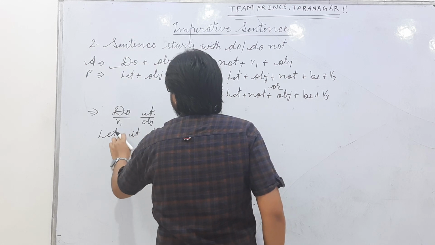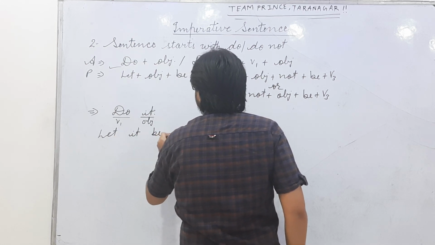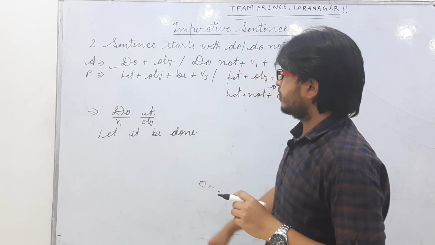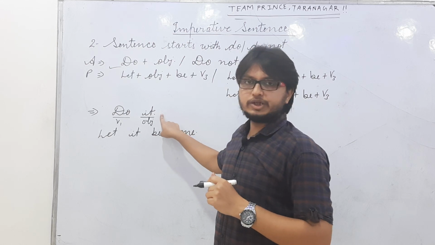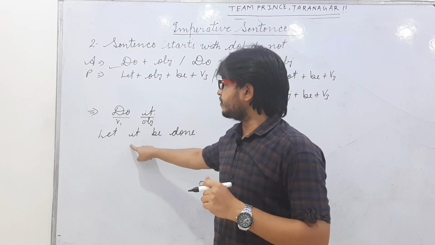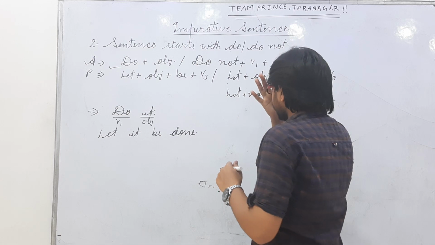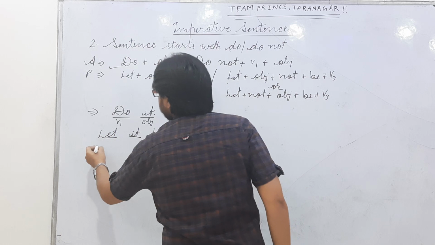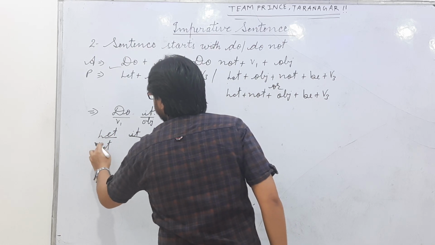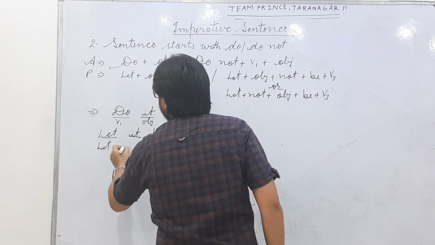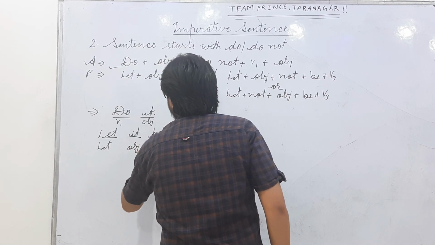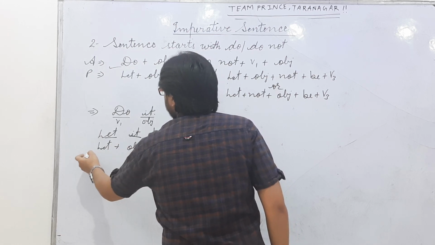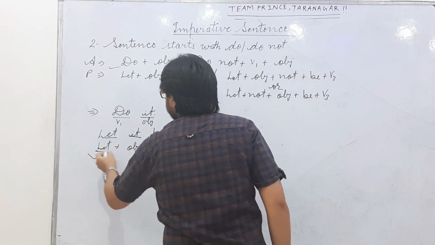Let plus object plus be plus verb third. Then it will be let it be done. Our sentence is do it. When we change it into passive voice, the sentence will be let it be done. You can see the structure: let, object, be, verb third. Look, the structure is the same.